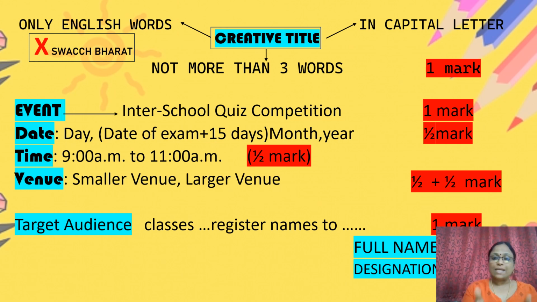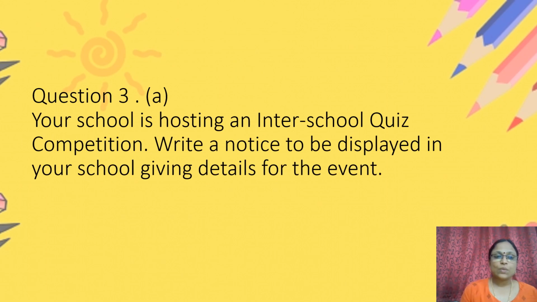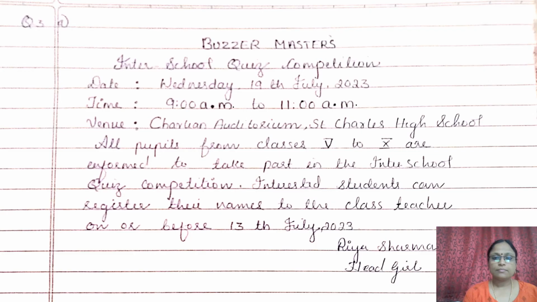Once you finish this, on the right hand side, you can just mention your full name and designation. That is school head girl or vice captain, sports club secretary or science club secretary, that designation to be mentioned. Let's look at an example. Here goes the question. Your school is hosting an inter-school quiz competition. Write a notice to be displayed in your school giving details for the event.